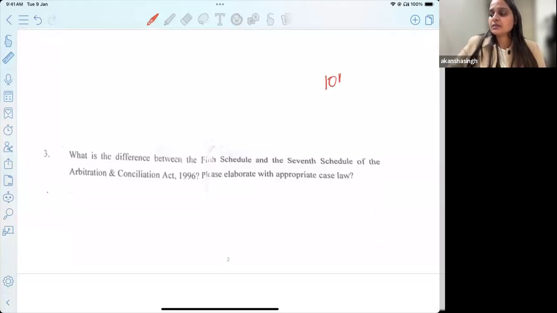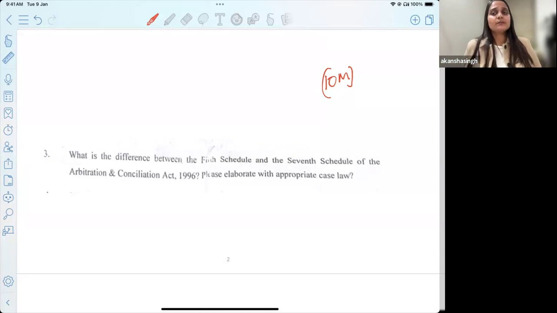We have our first question. This is a question for 10 marks, and accordingly you must attempt your answer calculatively. We also have a video by Rohit sir, who has attempted it and shared his idea and opinion with respect to what should be there in your answer. See, there's no straitjacket formula that if you write this, you'll get full marks, or if you miss this particular point, you will get only half the marks. It is the requirement of the question. When you read a question, you have to understand what they want from you. Do they want a 2-3 page long answer for a 10 marker question? Not necessarily. Rather, it has to be a qualitative and to the point answer.